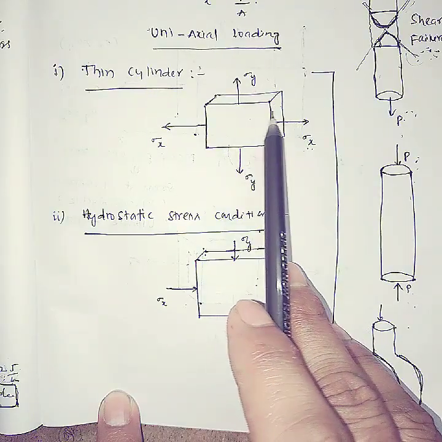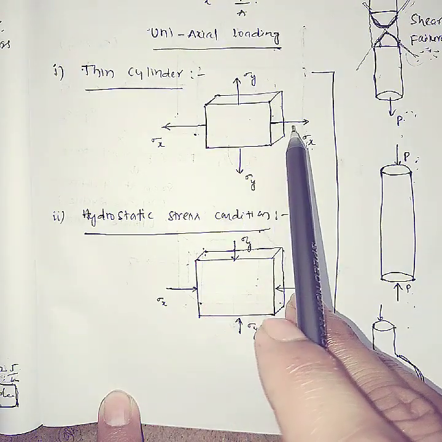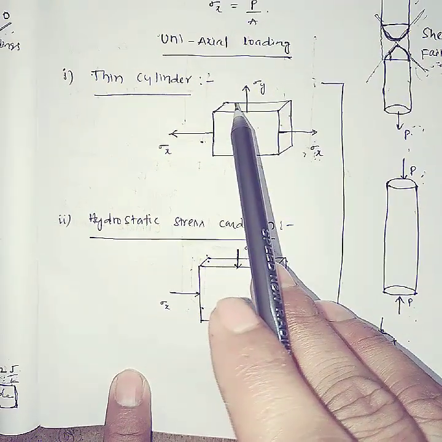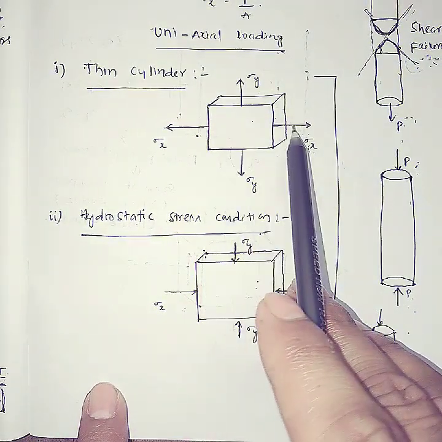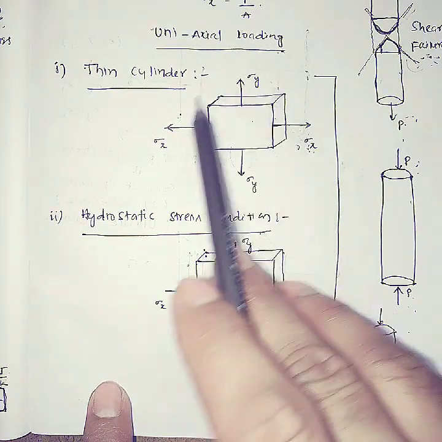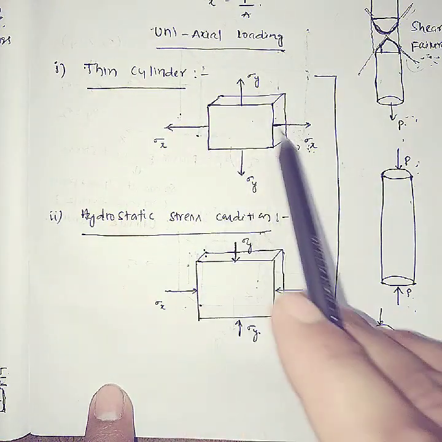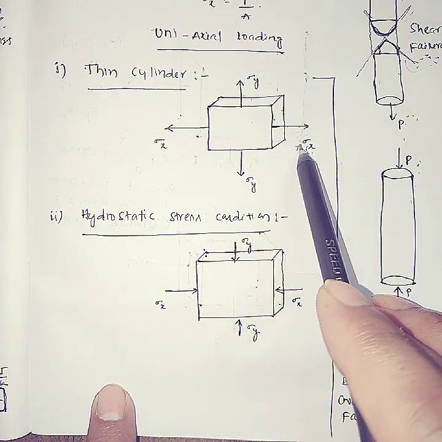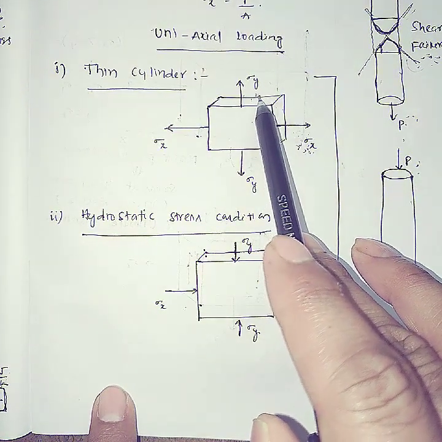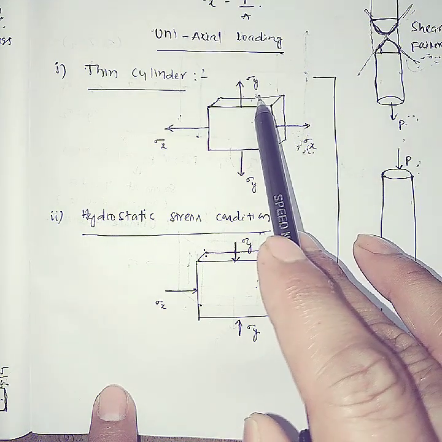Now suppose more than one stress is acting on a body. For example, tensile loads are acting on a body in all directions. If more than one stress is acting on a body, what is it called? This is called complex stresses.